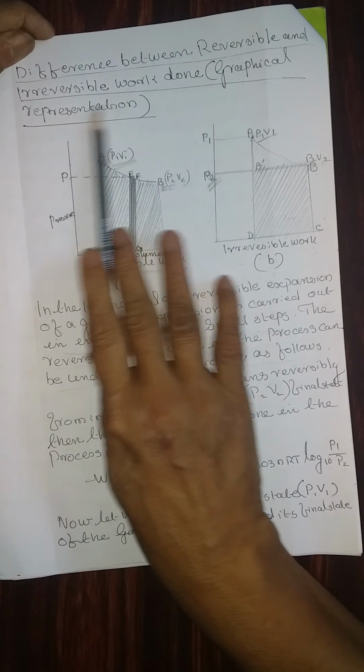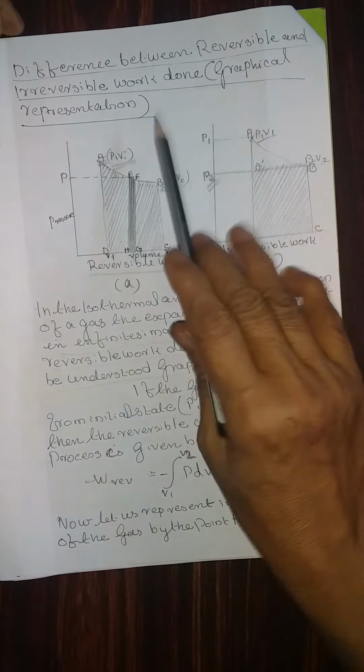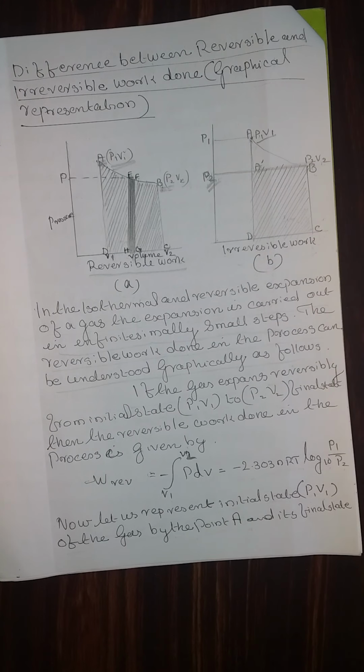That is the difference between irreversible and reversible work done in graphical representation.